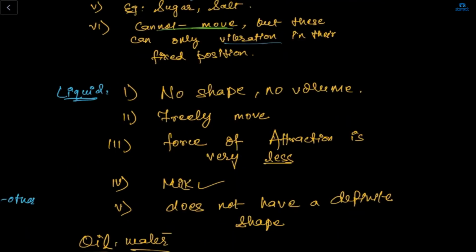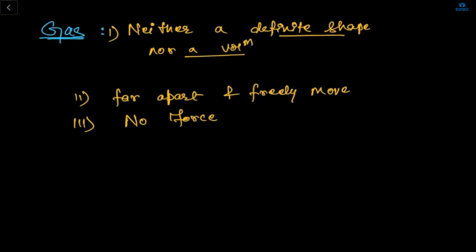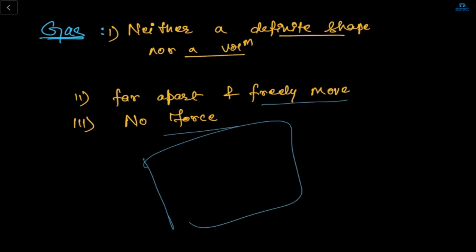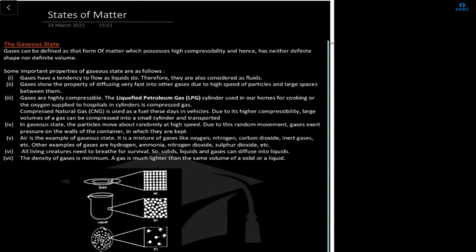What about liquid? No definite shape, no definite volume, it can move freely. Forces of attraction are very less because the spaces are very more. For example, milk, oil and water. What about gas? Neither a definite volume nor a shape. Far apart, freely moving, and there's no force of attraction between them because they have very huge spaces between each particle. Okay, got it? Any doubt? No, ma'am. Okay.